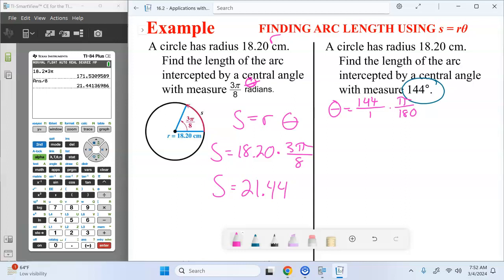I actually saw that a few times on the last test with some of the trig functions, rounding too early, and then using those caused you to be off by 1. So you want to keep that as an exact value until the end. So you can always simplify your fraction, 144 over 180, reduce your fraction. So our theta is 4 pi over 5.